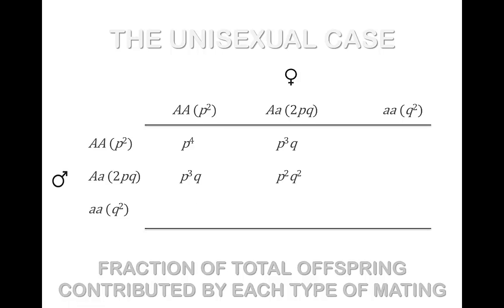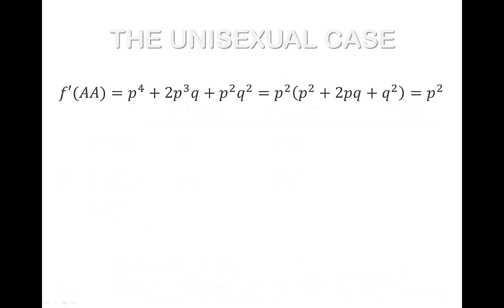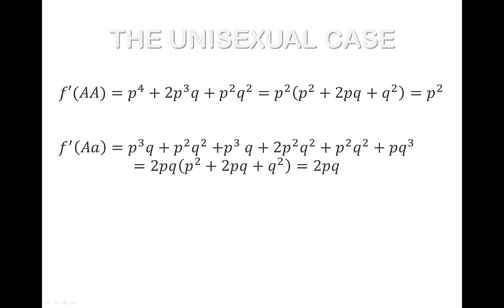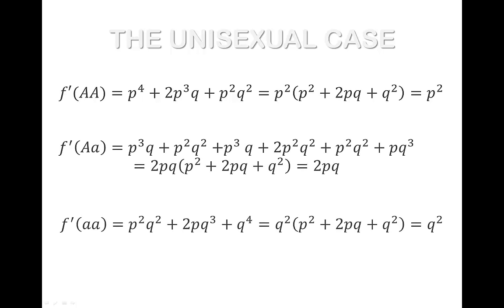All of this can be summarized as follows. The frequency of the dominant homozygous genotype, big A, in the next generation is equal to the sum of these weighted mating probabilities. And again, it is fairly easy to show that this equals p squared. The genotype frequencies of the heterozygote and the recessive homozygous genotype can be calculated in a similar way. The genotype frequencies have not changed. We still have Hardy-Weinberg frequencies.